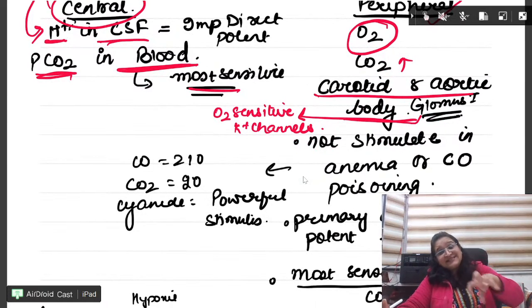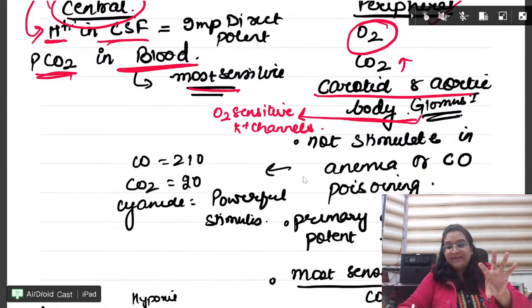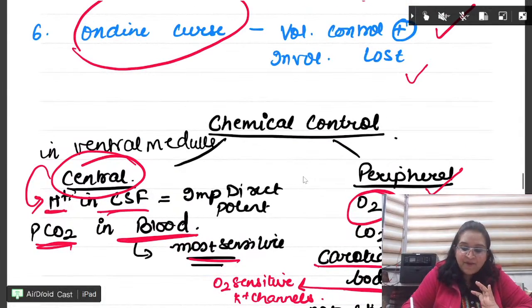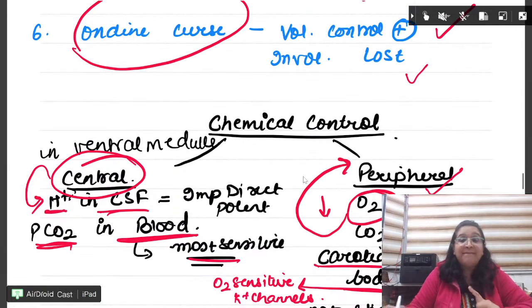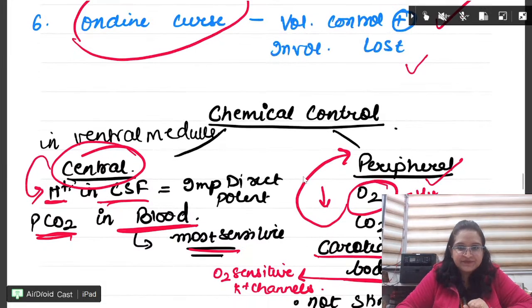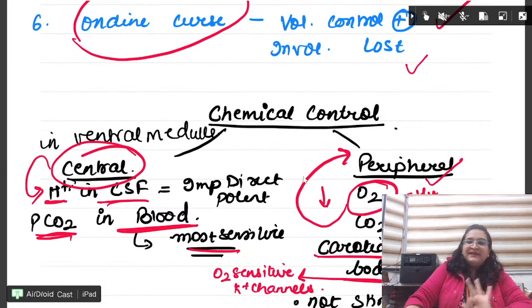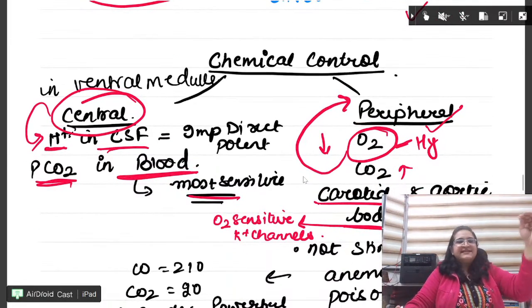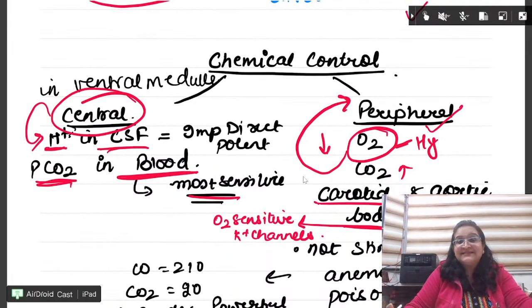But please remember, hypoxia stimulates the peripheral receptors and not the central receptors. For the central receptor, H plus in the cerebrospinal fluid has to be there.